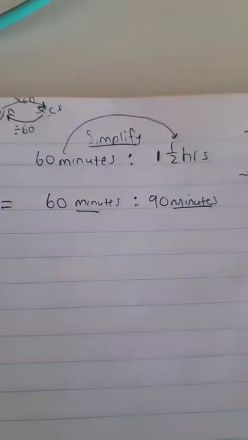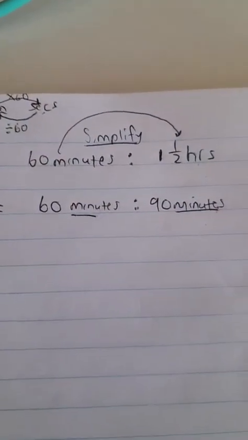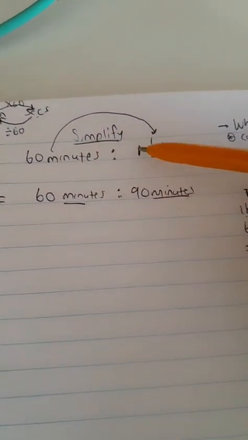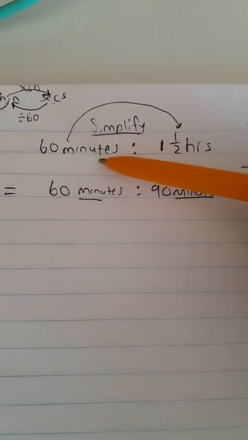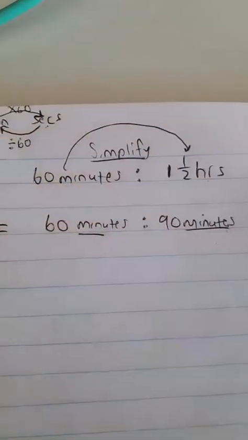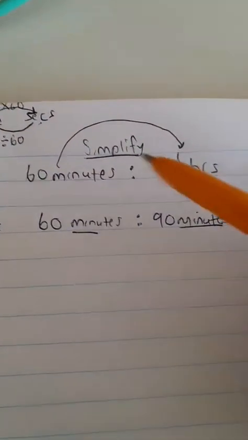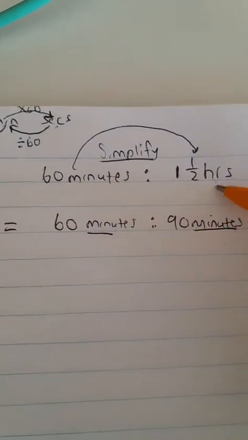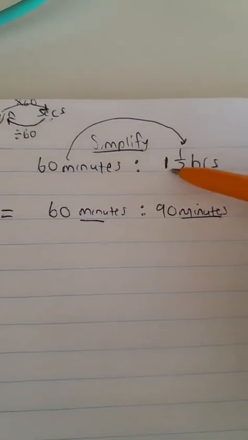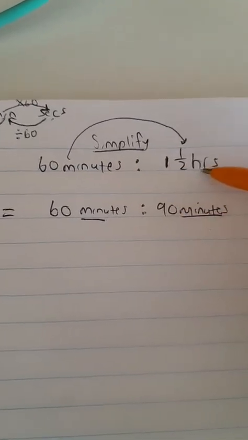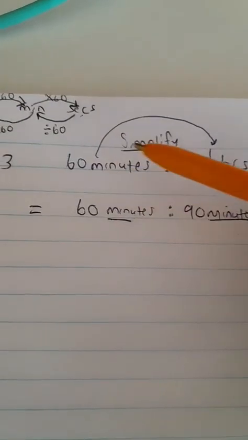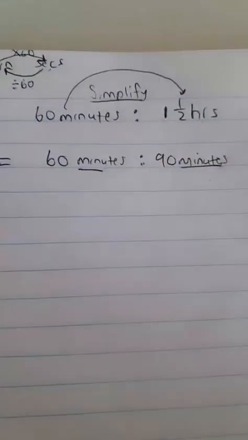So step number 1, done and dusted. Please, people, whenever we simplify ratios, we always need to first check, are these both whole numbers? If not, we need to convert them to be such using appropriate and correct methods. All right, and then units, are they of the same unit? This is minutes, this is hours. So we have to then convert this one that is not having a whole number to become the same unit as what we have on the left quantity. Are you with me?